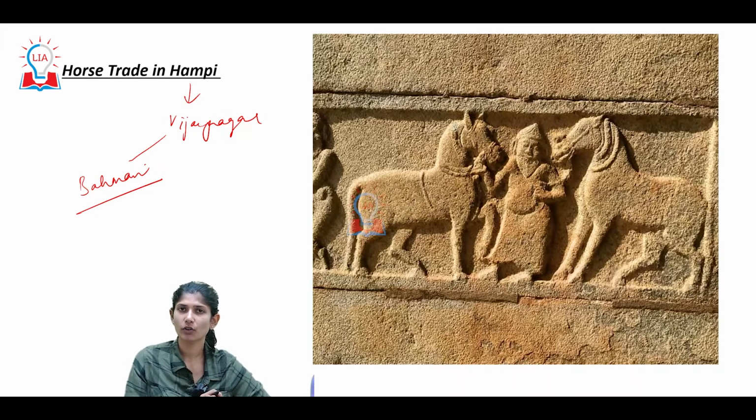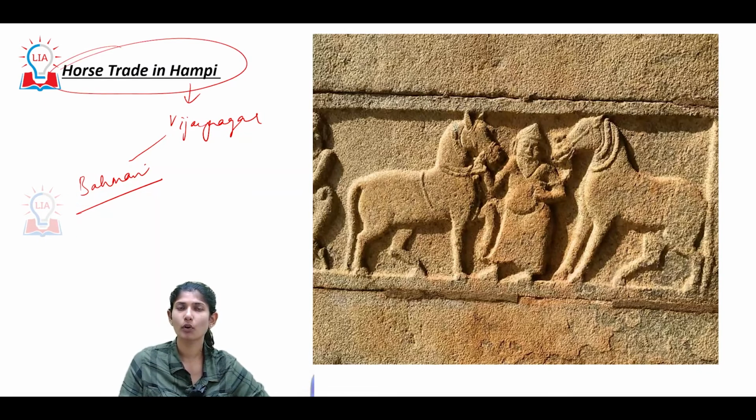The trade of horses was very important to both Bahmani as well as Vijayanagar. We've discussed the horse trade during both times. We've also spoken that high branded horses, or horses coming from good lineage, were chosen. Horsemen to ride those horses were chosen. Both were important. This indicates the importance of the horse in the Bahmani and Vijayanagar kingdoms.